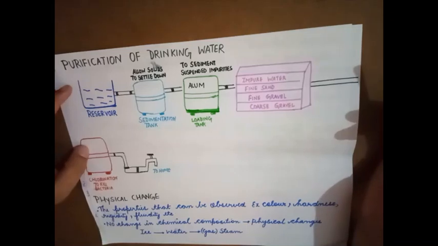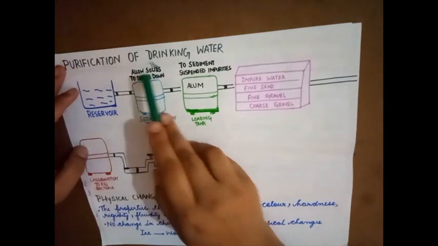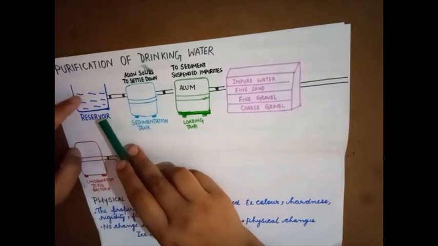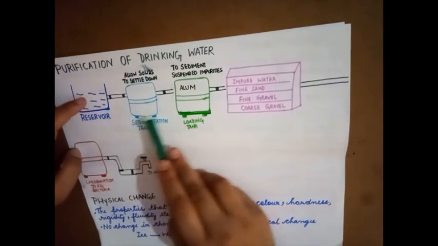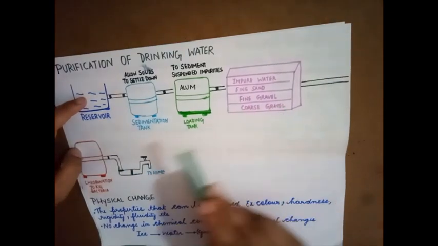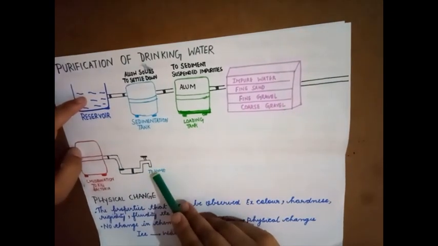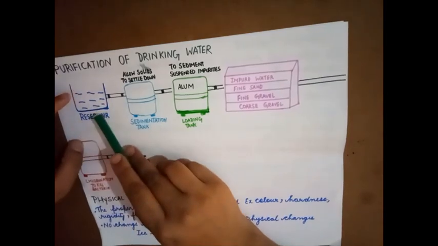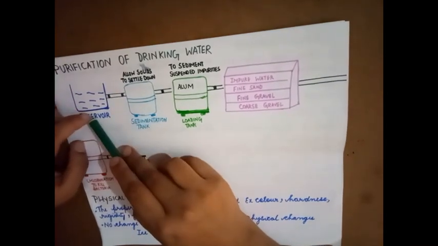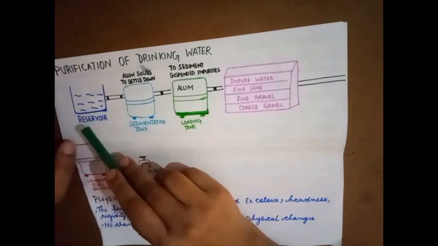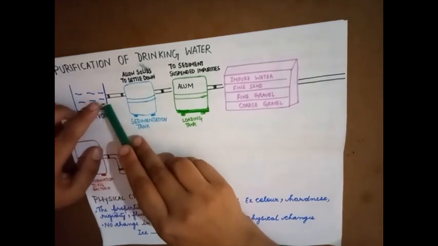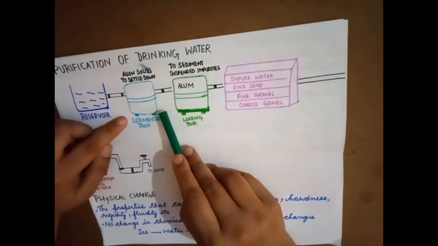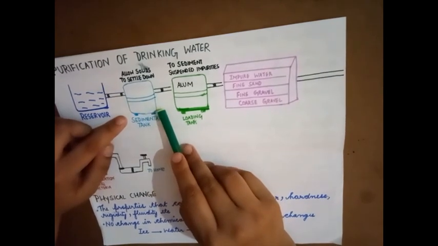Good morning, students. We'll try to understand purification of drinking water. Water passes through various chambers before it reaches home. Let's study this stepwise. From the reservoir, a huge tank where water is stored, it enters a sedimentation tank where the water is allowed to settle down.